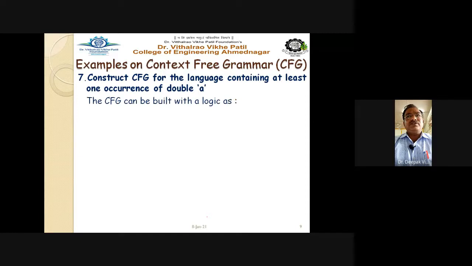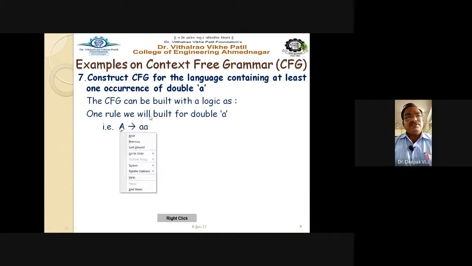Construct the CFG for the language containing at least one occurrence of double a. At least one occurrence of double a. Positions are not fixed. Whether they are consecutive or not, that is also not mentioned here. So we can write the logic here. The CFG can be built with a logic such that one rule we will build for double a, as capital A produces double a, right? Capital A produces double a, because it is asked to find out that the language must contain the string having the double a, right?